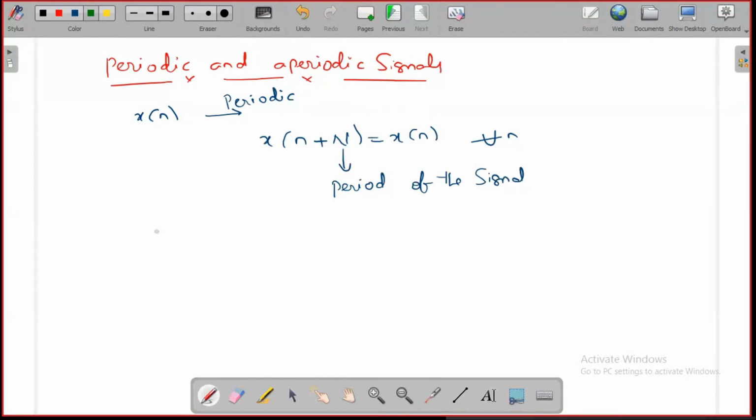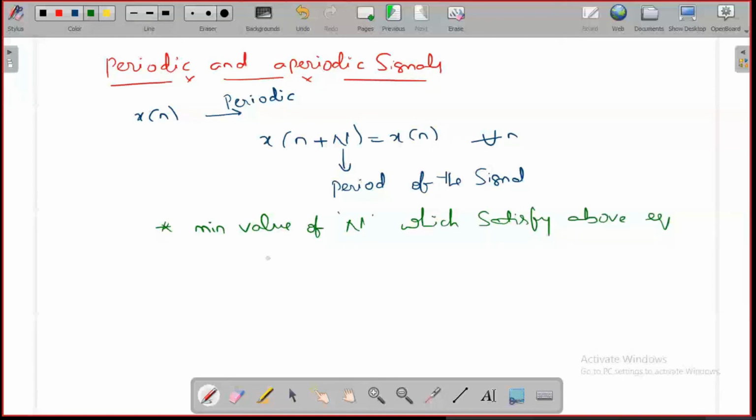Now, here the minimum value of capital N to satisfy the above equation is called the fundamental time period.